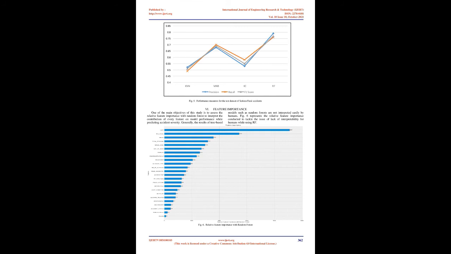The RF produces better results among all models. The performance results of the RF show acceptable results and, without hesitation, the RF is an algorithm of choice for this kind of data. The performance results of all models for serious/fatal accidents are illustrated in Table 5. The precision results of all models for serious/fatal accidents range from 0.52 to 0.79, in which the RF produced better precision, 0.79, while the KNN achieved lower precision, 0.52.